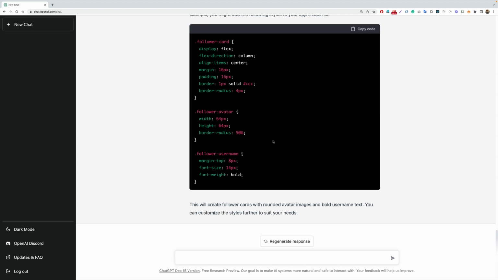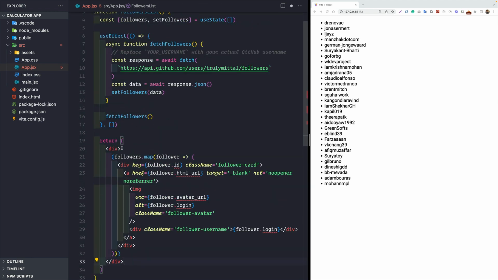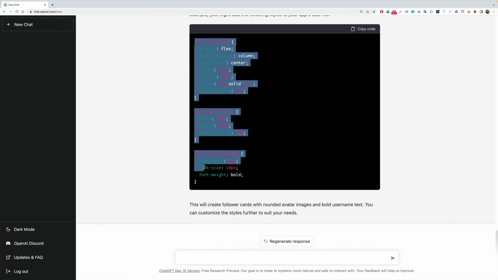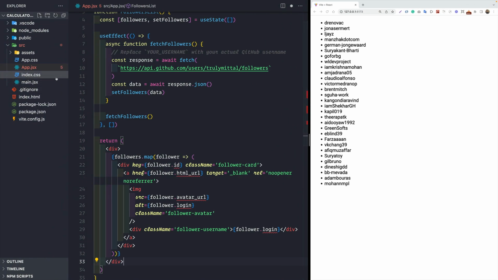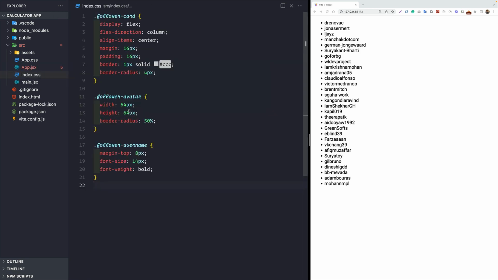All right, so it did its thing. So let's go back. Firstly, let me simply remove this UL element and replace it with a div. And now let's go back and copy in the CSS from here. Let me click here to copy the code, and let's go to our index.css file. And now here, let me paste in the code. So let's save it.